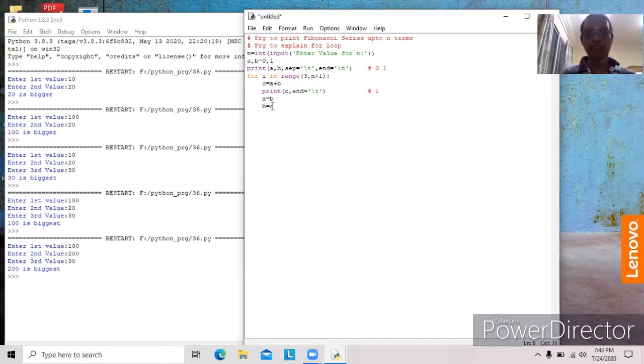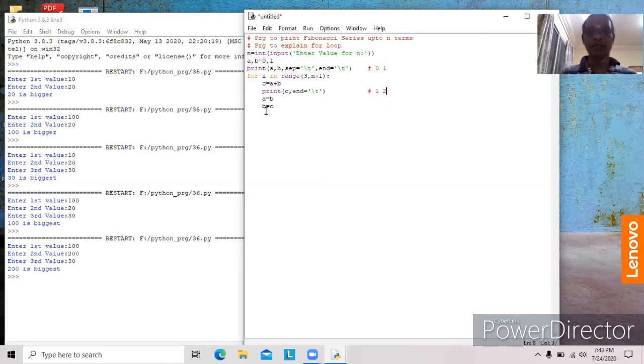Now A is assigned with B. Now B is number 1. 1 is assigned to A. Now B is assigned with C. C is 1. So A is 1, B is 1. I will be assigned to number 4. 1 plus 1, C becomes 2. Now C becomes 2. Okay, 4 numbers are over.